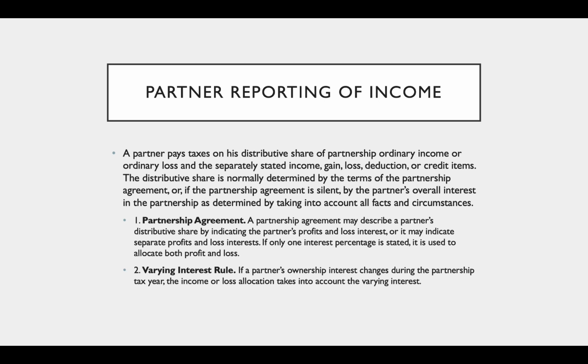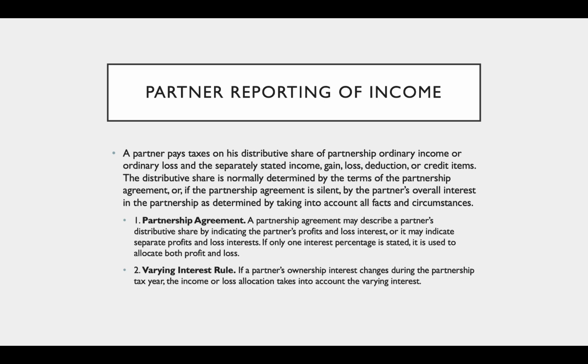A really interesting and useful thing about a partnership is that we don't have to allocate every item 50-50 or 20-80 or whatever. So if I'm a 20% partner, I don't have to receive a fifth of every item of income. It can be allocated where I receive all of one type of income and none of another type of income. And generally, the default agreement is, if I'm a 20% owner, to receive 20% of each item of income, deduction, loss, whatever, but it doesn't have to be that way. The partnership agreement can allocate it another way.